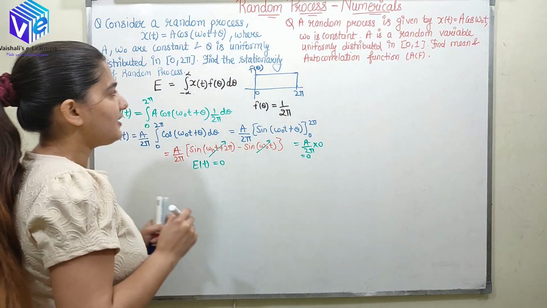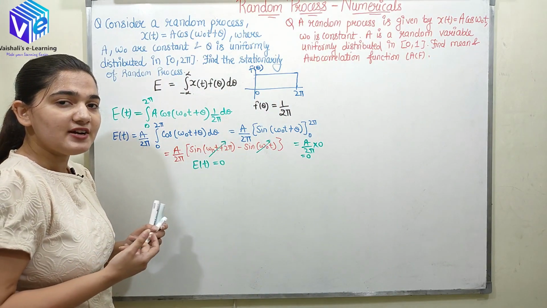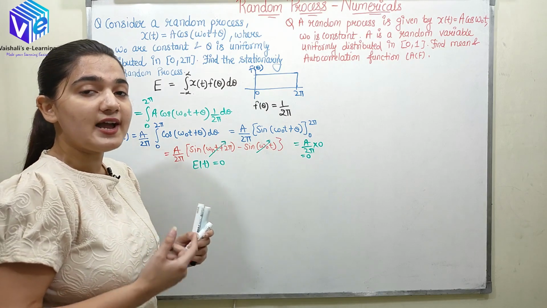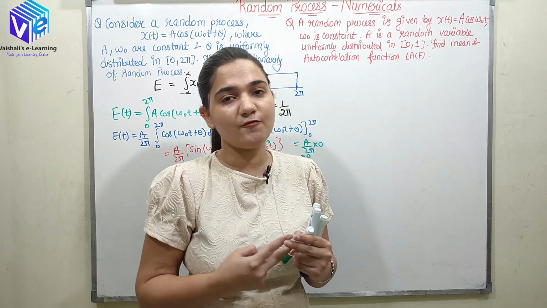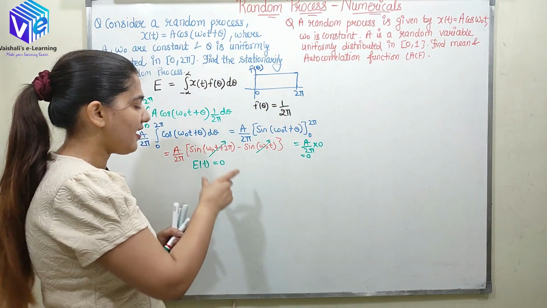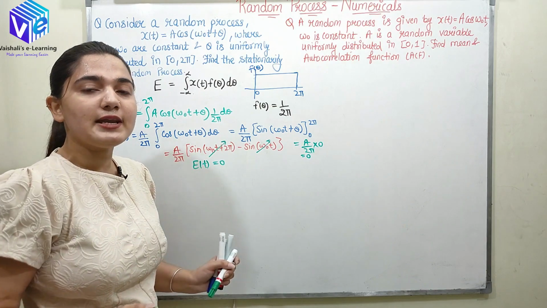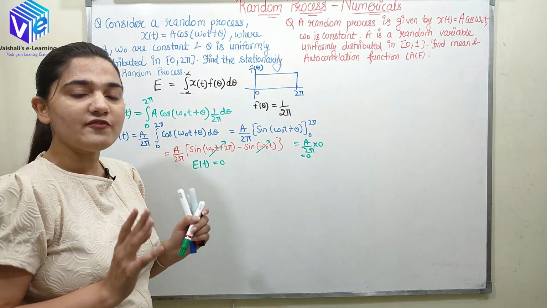So now the second thing I need to find out is the autocorrelation function. Whenever I used to find out the stationarity condition, I used to check two things. First was mean and second was autocorrelation function. So I have checked that mean is not varying with time. Mean is constant, which is 0, which is not a function of time.